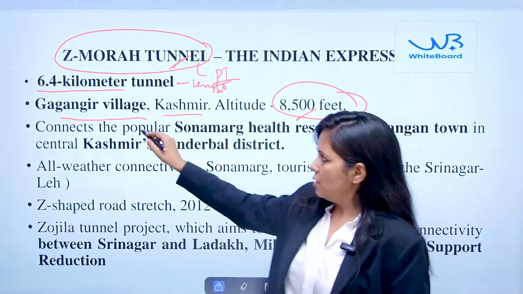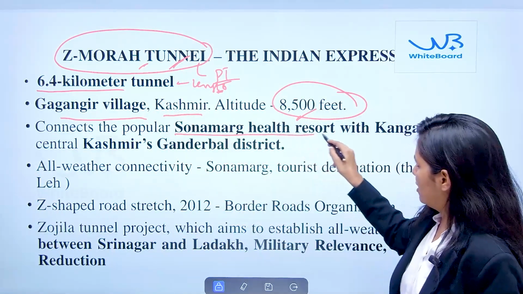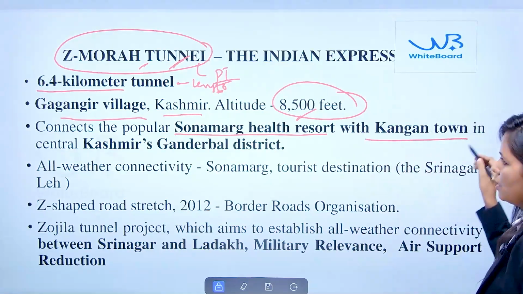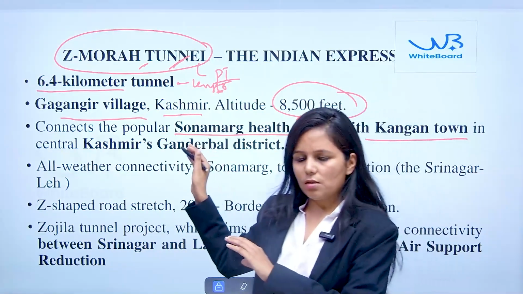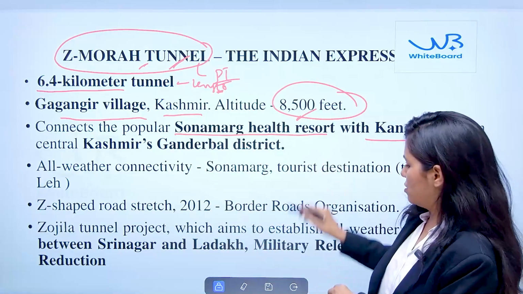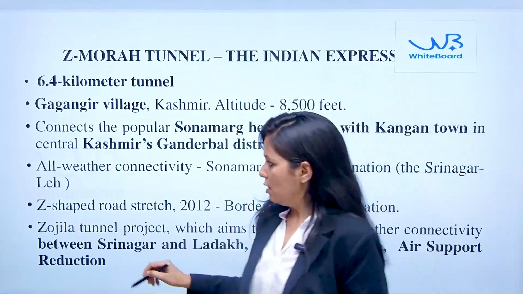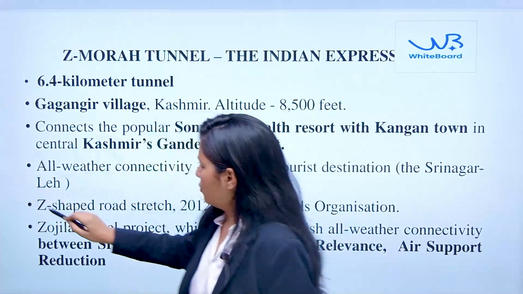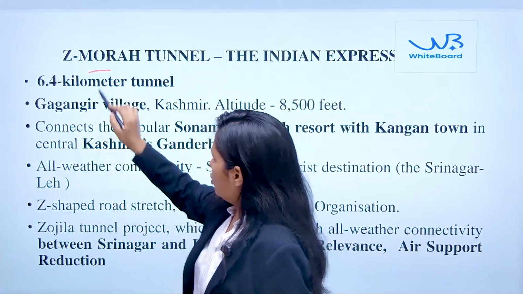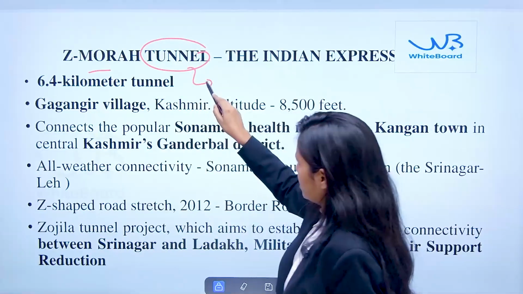Understand? And here this is going to connect the Sonamarg health resort that is in Kangan town. That is one of the very famous and important tourist spots located on the Kashmir-Leh highway. Fine. So why is the government constructing this particular tunnel? You need to understand that.